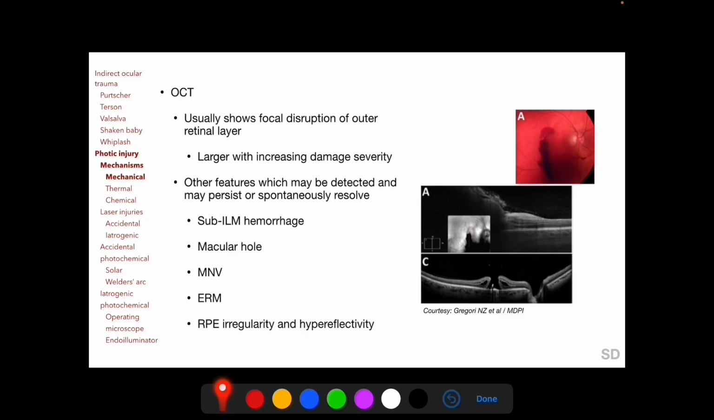Other features which may be detected on OCT and may persist or spontaneously resolve include sub-ILM hemorrhage as seen here in this OCT image, which occurs immediately following the injury, macular hole as seen here in this OCT image, which may occur immediately or later following the injury, macular neovascularization and epiretinal membrane, which usually occurs later following the injury, and RPE irregularity and hyperreflectivity as seen here in this OCT image.